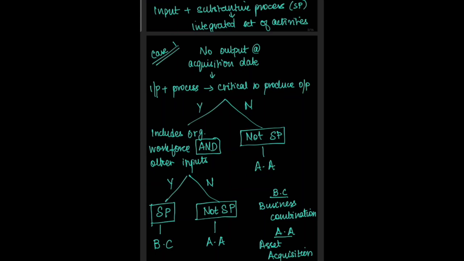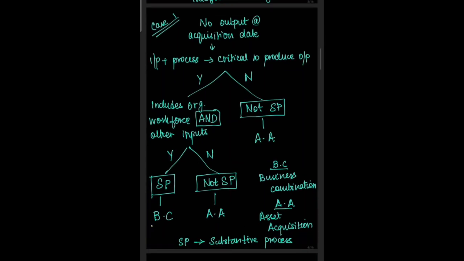Ind AS 103 will be applicable. Now, if the input and the process is critical to produce output, but there are no employees or no other inputs available, then it is not a substantive process and it will come under asset acquisition. If the input and the process is not very critical to produce an output, then it is not a substantive process and once again it is only an asset acquisition.